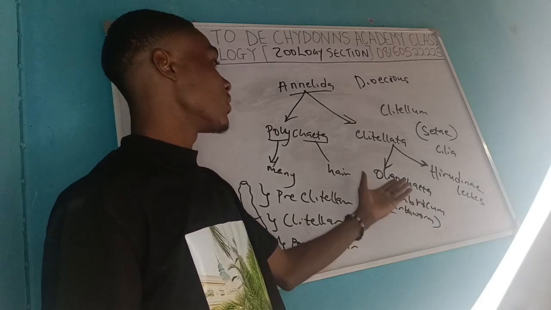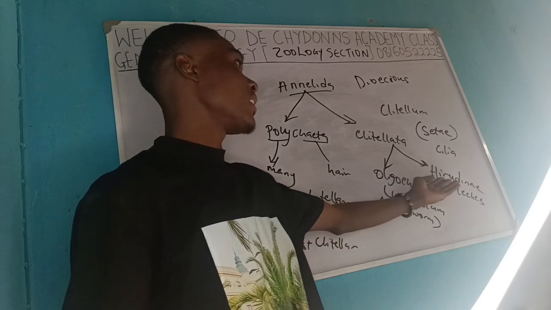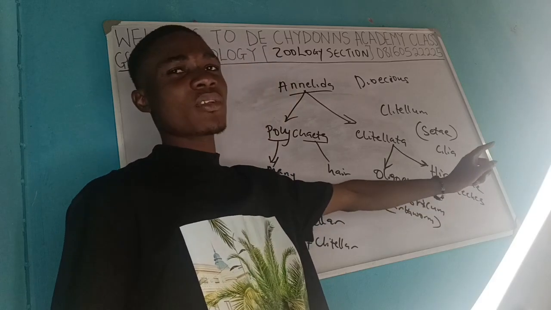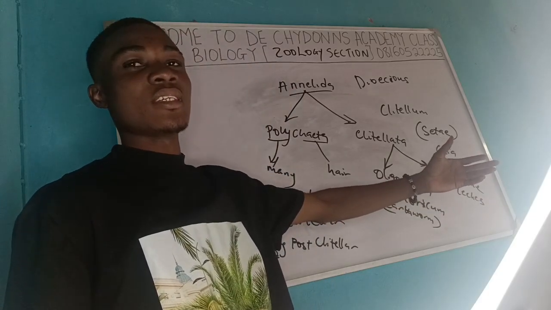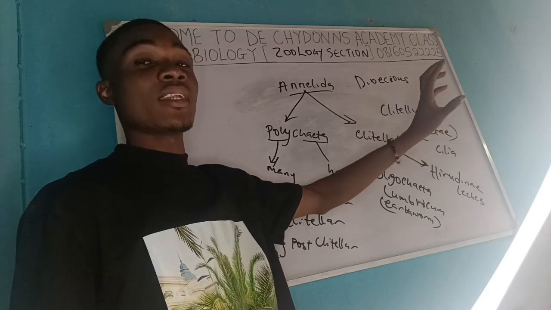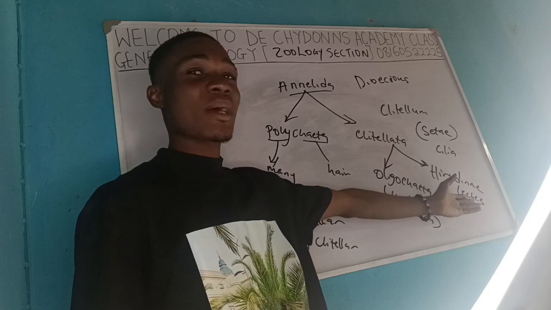So this is where the genitals can be located, and these are the regions of the earthworm. The earthworm can be classified under Oligochaeta, and the Hirudinea is the leech. A leech is an animal that has an oral or posterior sucker, in the anterior part or the posterior part.